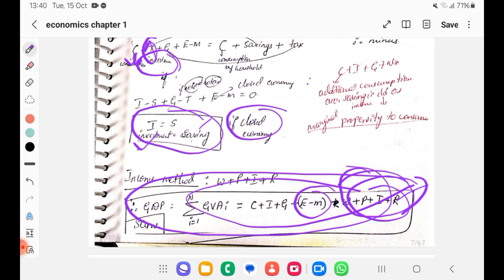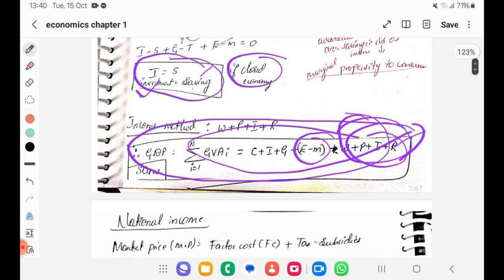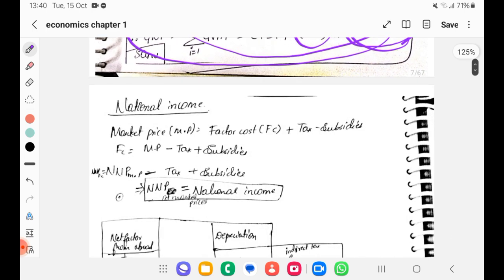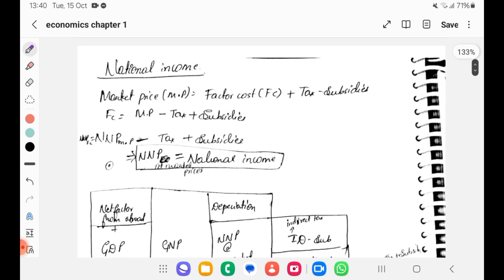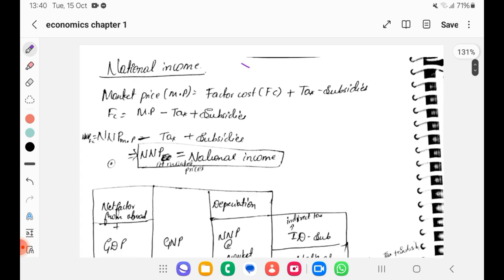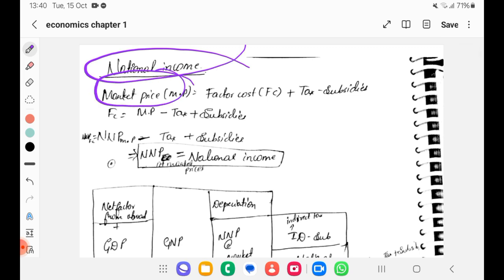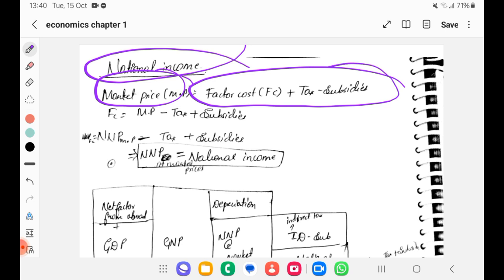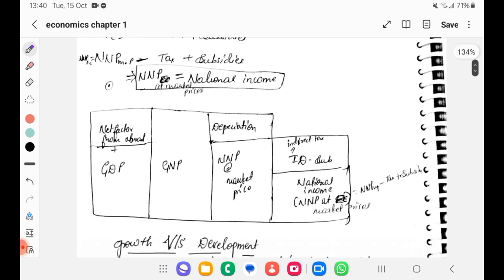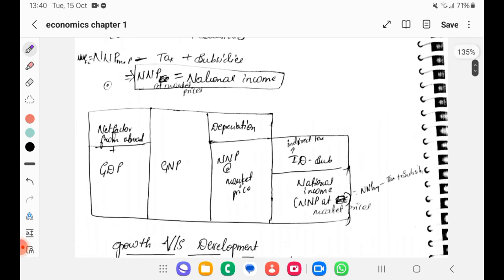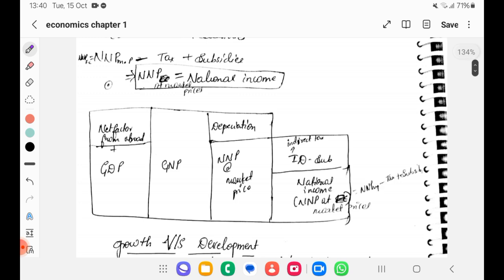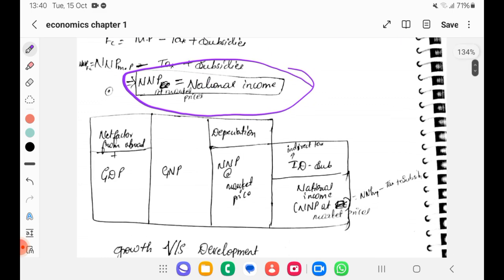So that's all about GDP and the national income. So there are certain more terms. The national income, if you say at market price, we already understood. It is equal to factor cost plus taxes minus subsidies. This is already completed. So net national income at market price is called a national income. Net national product at market price. Okay. That is national income.